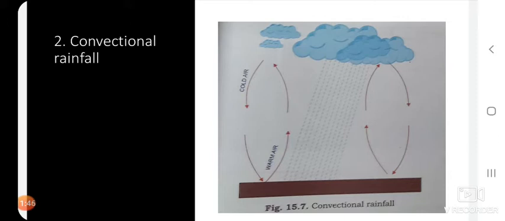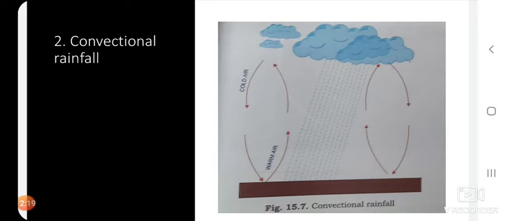Such heated air rises in the convectional currents, leading to the development of clouds at about 10 kilometers height, with ascending currents of hot and humid air causing condensation. This type of rainfall, children, occurs in the afternoon at about 4 o'clock and is known as the 4 o'clock shower. The whole day it is hot and humid, and in the evening at around 4 o'clock there is a heavy downpour.